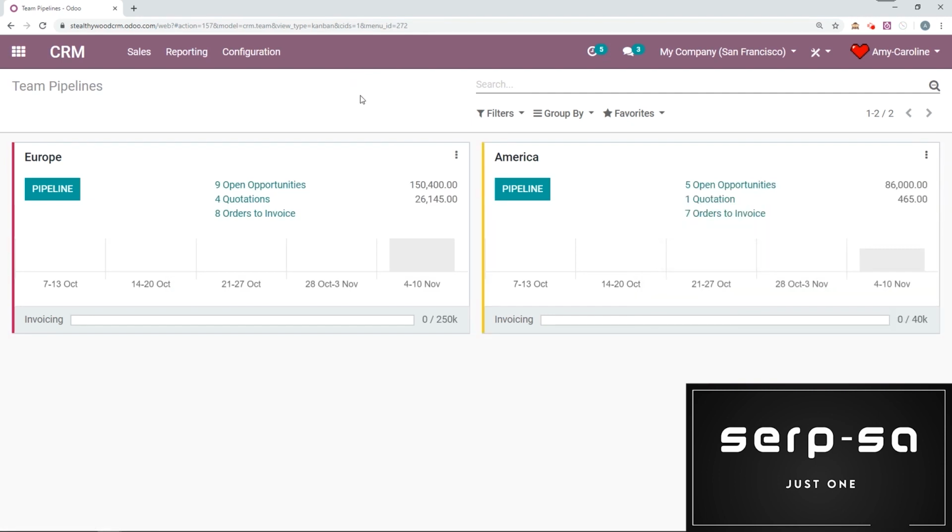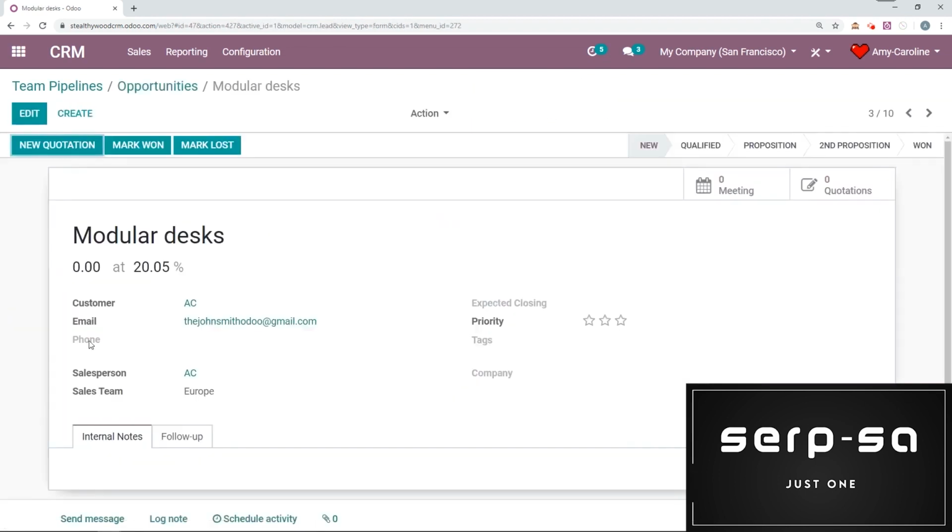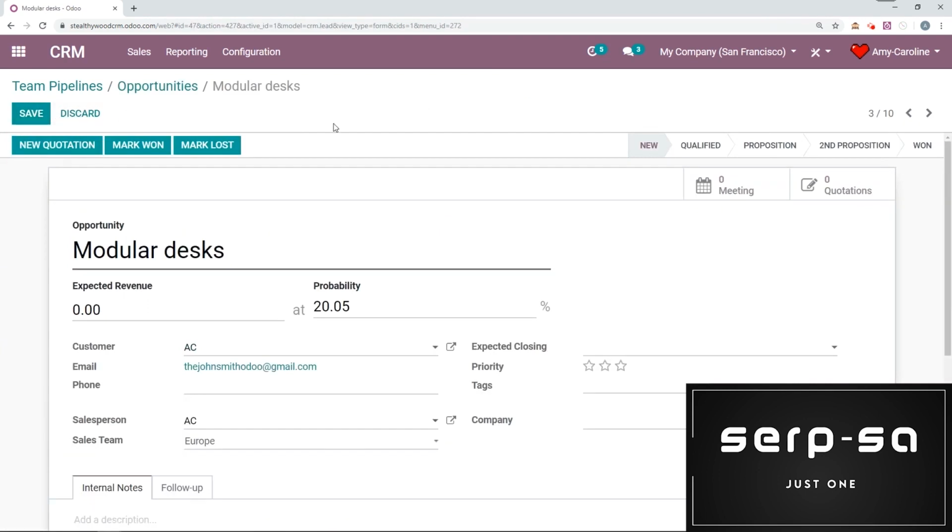Okay, so now let's go ahead, enter the pipeline, and check out that opportunity I created by sending an email to that email address that we saw on the sales team configuration. So I'm going to click on Pipeline. Okay, and this is the opportunity right here. It's in the new column. Okay, so modular desks, I'm going to select this and click on Edit.